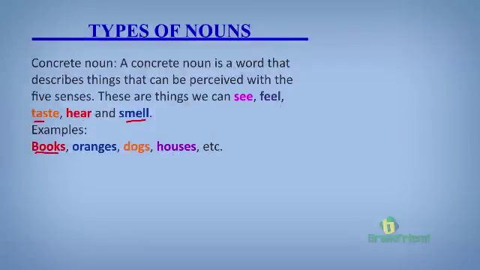Books are examples of concrete nouns. You can touch them, you can see them. Oranges, you can taste them, you can see them, you can touch them. Dogs, houses, they are too numerous to mention. But just know that concrete nouns are things that you can perceive with your five senses. Things you can see, feel, taste, hear, and smell.